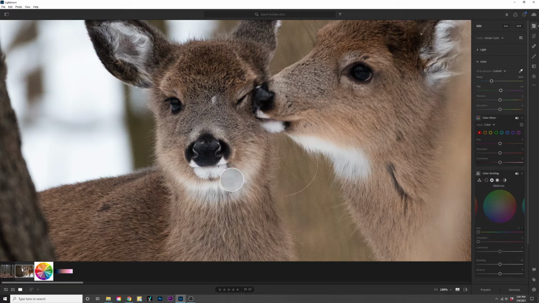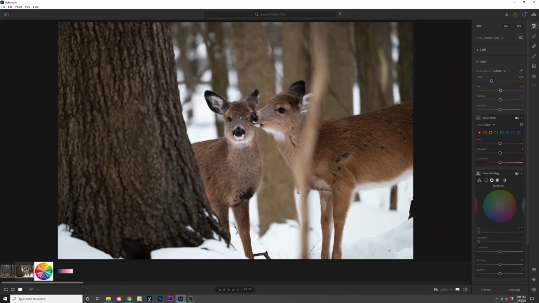It turns out pure white, as for automatic white balancing, is at 5000, which is right between where we were. It's not as warm as it came straight out of the camera, but it still looks pretty good. Two options if I wanted to make this have a little more color. I could bring the saturation up, but that's going to affect all of the colors in the image and make it look a little over-saturated, a little too much color. If I bring the vibrance up to just about plus 20, I get just enough color. This would be the before picture, before I did anything with the color. This is the after, just a little extra bit of color in there.